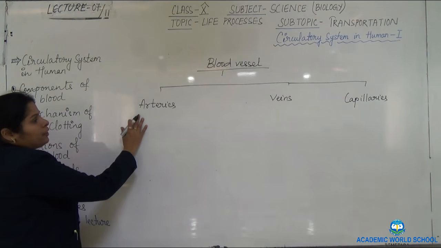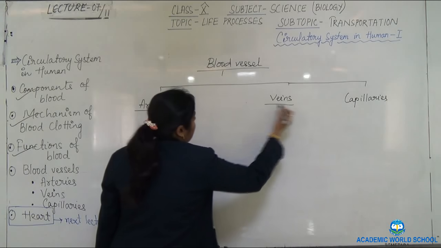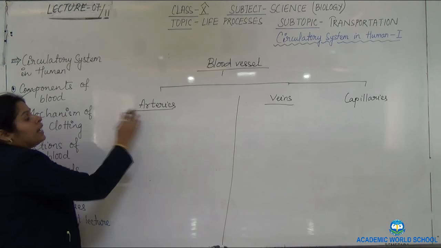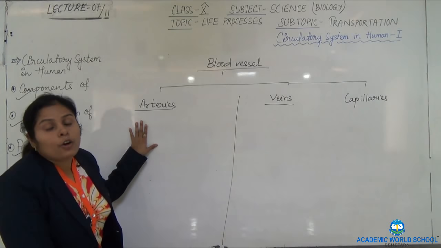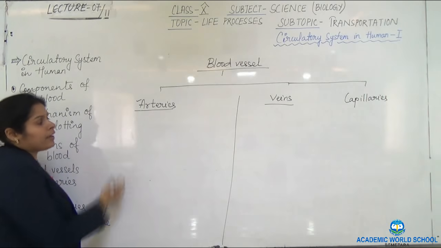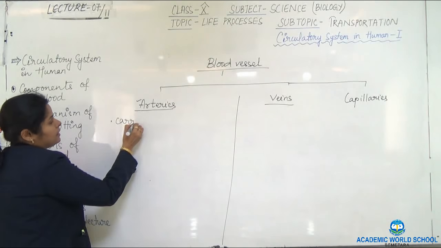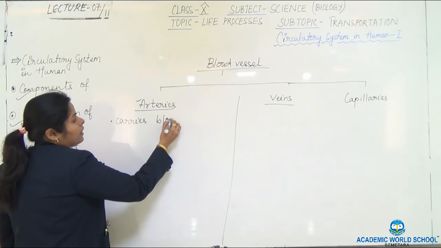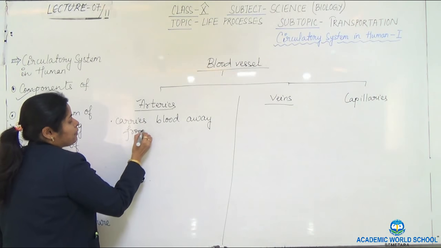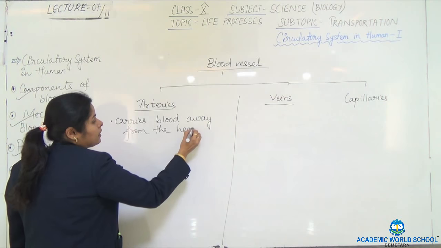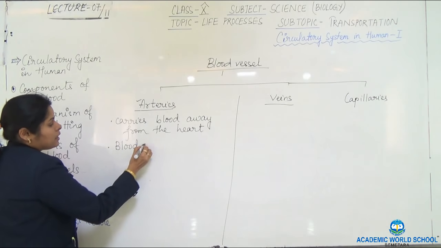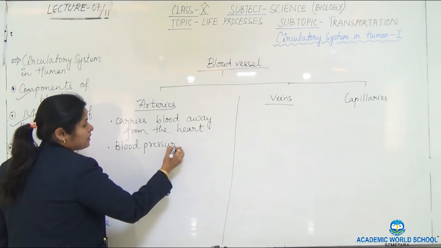So the first ones are arteries and veins. We will see how veins and arteries are different from one another. Arteries are the blood vessels which carry blood away from the heart. A for artery and A for away. How will we remember? It carries blood away from the heart. Here the blood pressure is less.